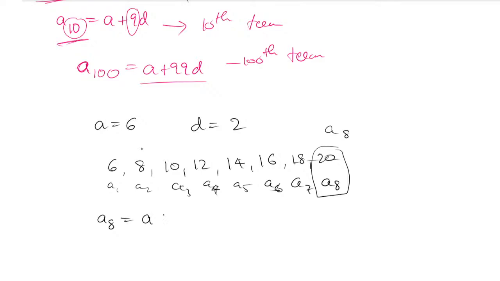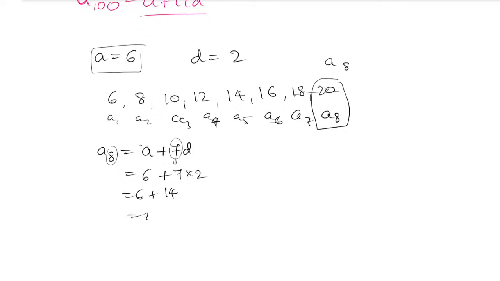a8 can be found by a plus 7d. The a value is 6, and 7 as it is, because we are finding the 8th term, so it will be 7 into the d value, which is 2. So 6 plus 7 into 2 is 14. What is 6 plus 14? 20. So see here, without doing the sequence, we can find the value of that 8th term.